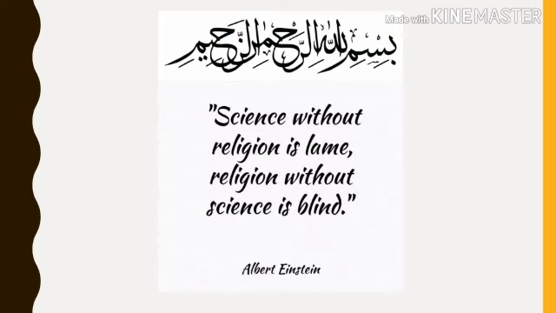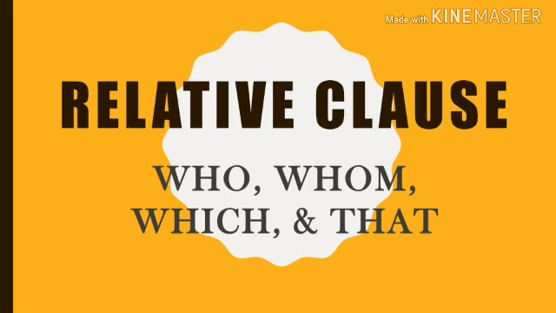The next is wise words by Albert Einstein. He said that science without religion is lame, and religion without science is blind. From this quote, we have to understand that every human being's life must be balanced between science and religion. We cannot take one and leave the other. Science and religion are in one package. Okay, without further ado, let's dive into the lesson.